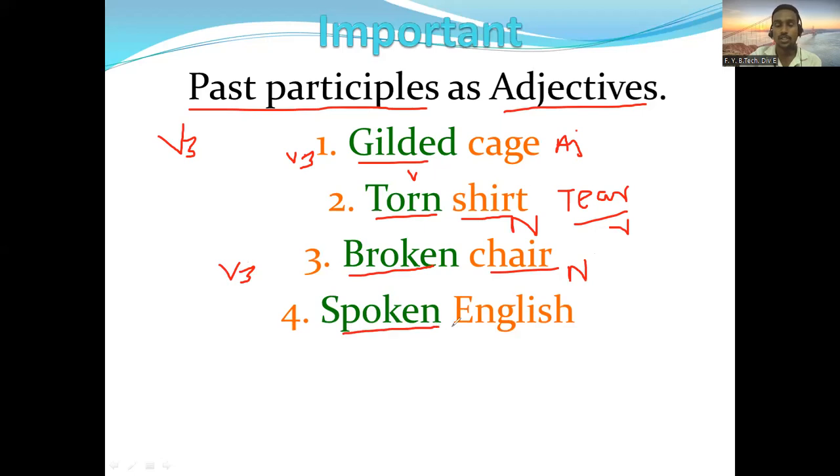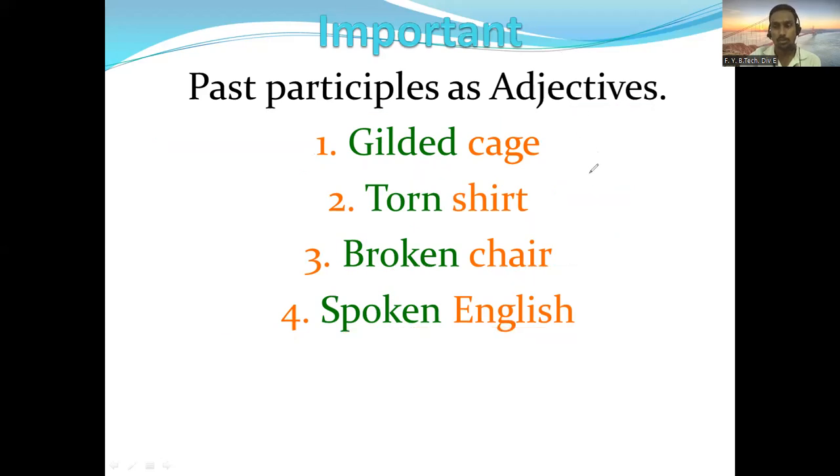Last one is spoken English. When we say spoken English, speak is the verb here. Speak, spoke, spoken, these are the three forms. So spoken is V3 here, and English is the noun which is being described. So spoken is an adjective in this example. All right, this is also something you should know.